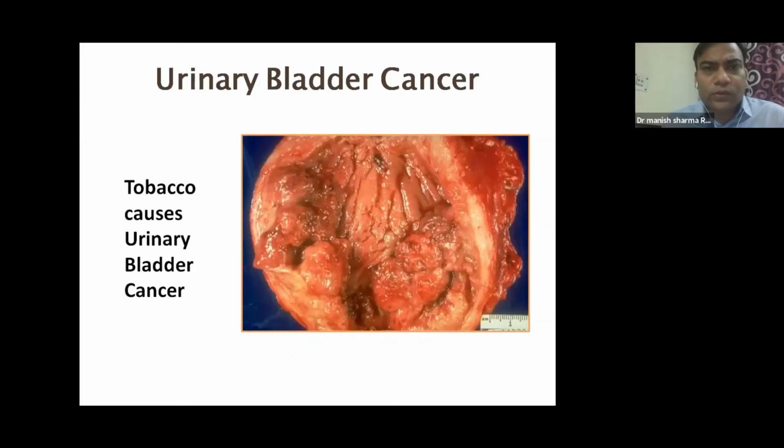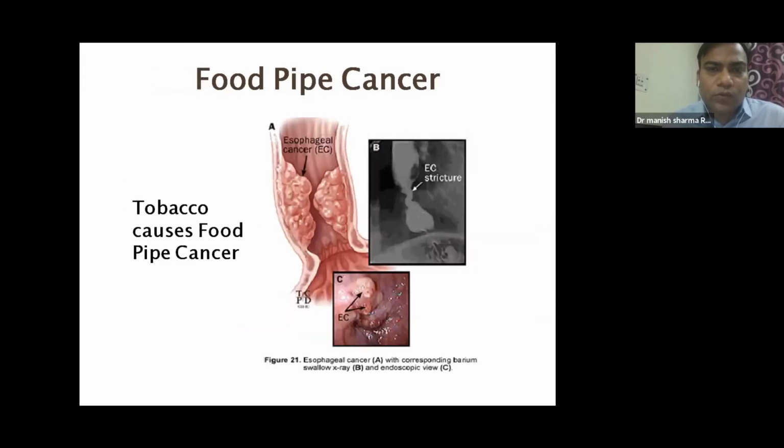So it also causes urinary bladder cancer. So almost 10 to 15 different kinds of cancers are attributable to smoking tobacco and chewing tobacco. It can cause food pipe cancer.